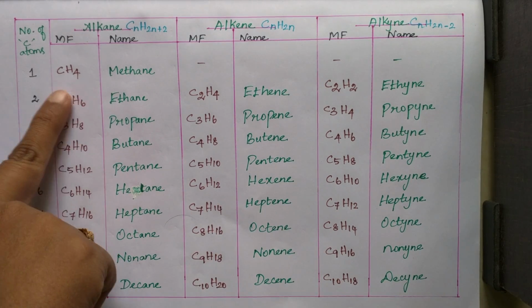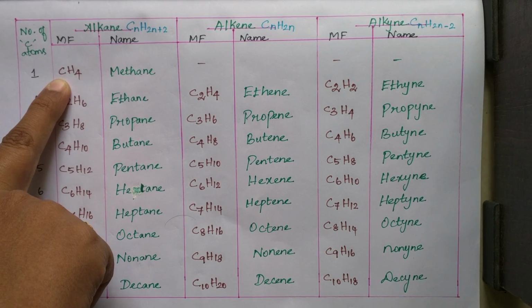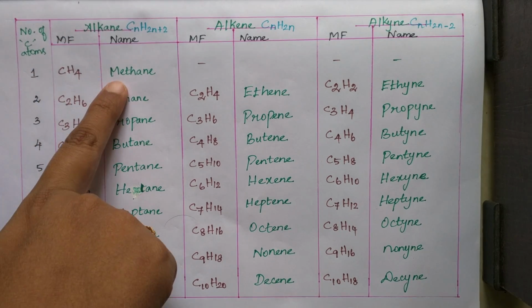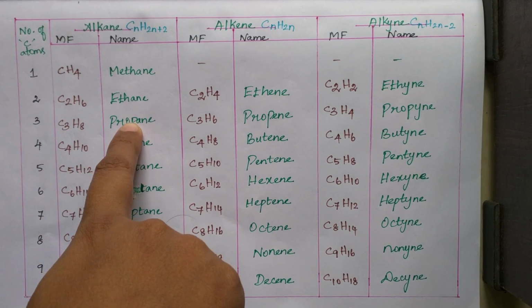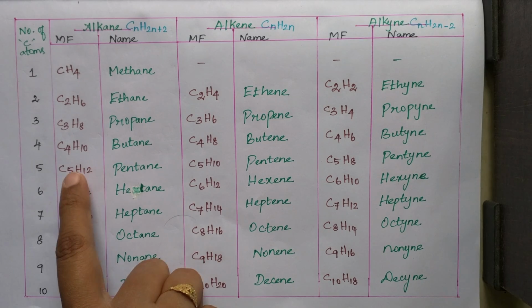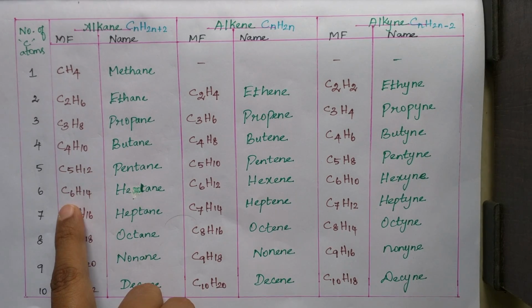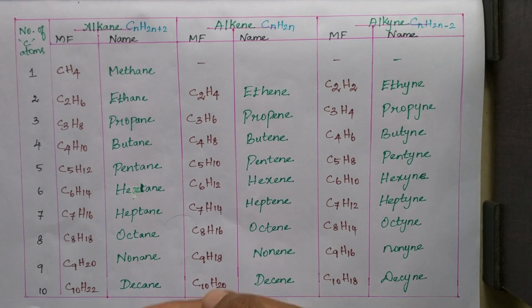So see here, if a compound contains 1 carbon, for alkane it is methane, like that ethane, propane, 4 means but, 5 means pent, 6 hexane. So like that decane, up to 10 carbon atoms.